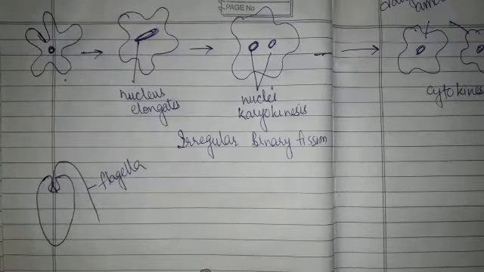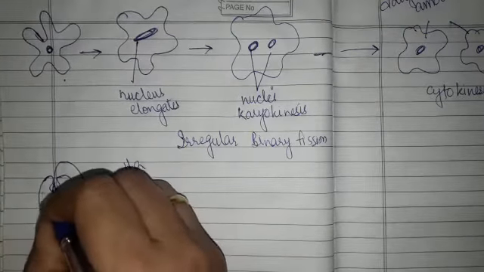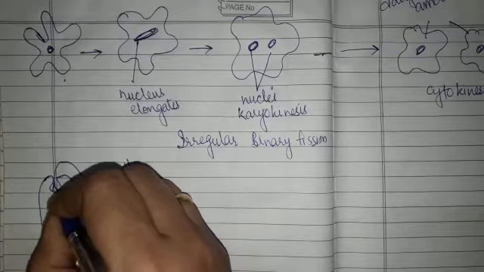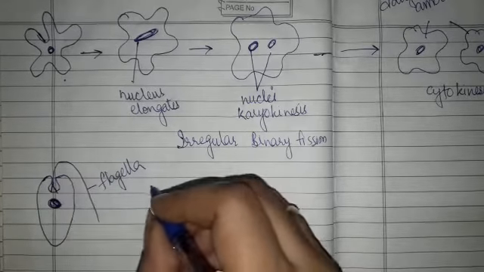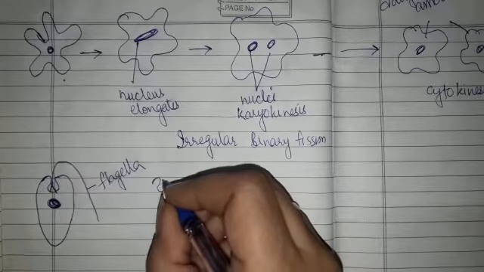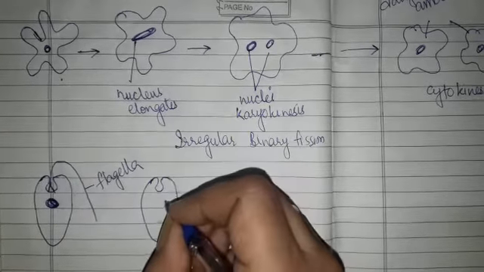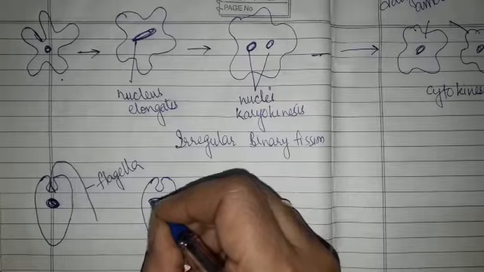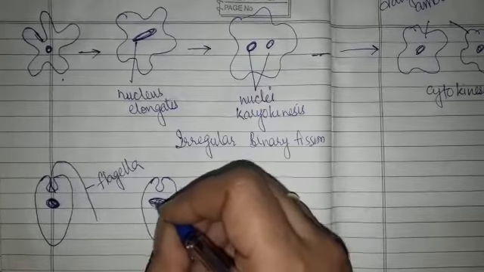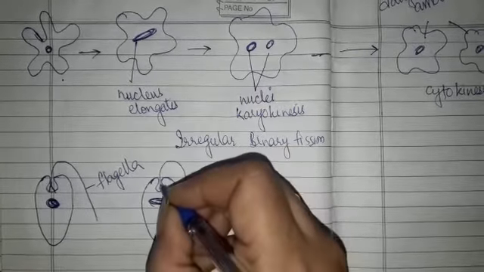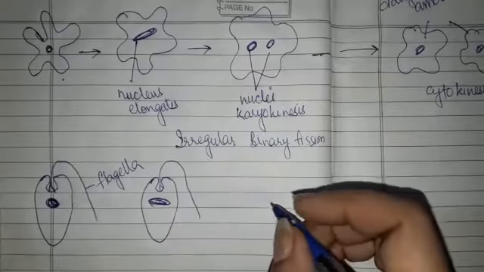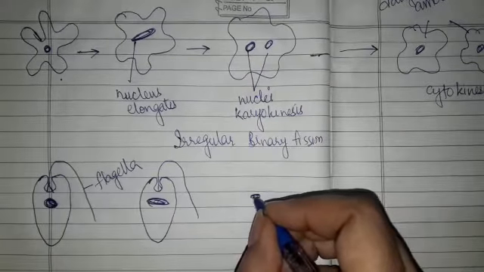Now, this is euglena and this is the nucleus in euglena. Same steps होंगे. The nucleus elongates. This is the elongated nucleus. This is the flagella. And then nucleus divides into two.